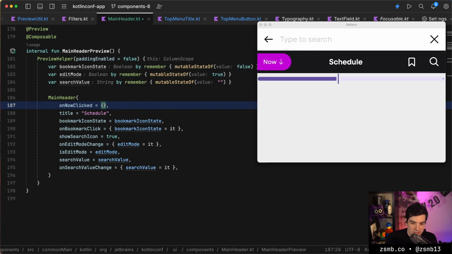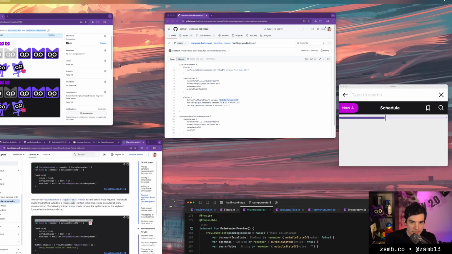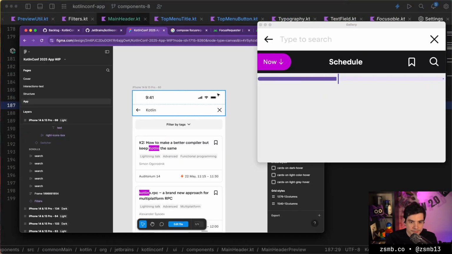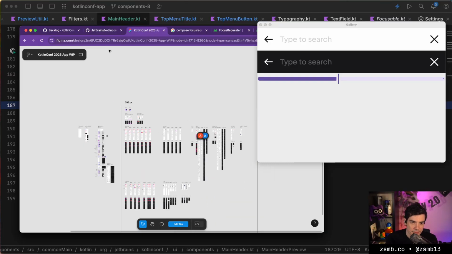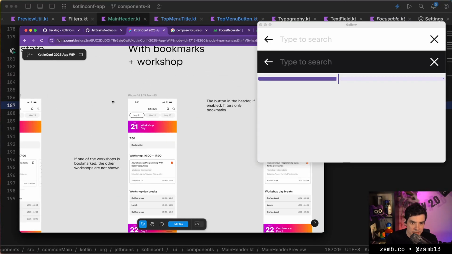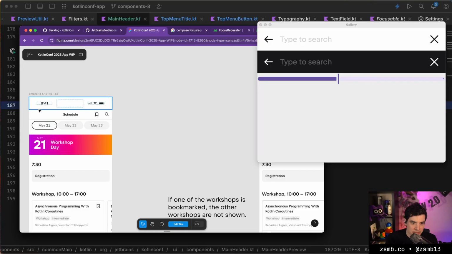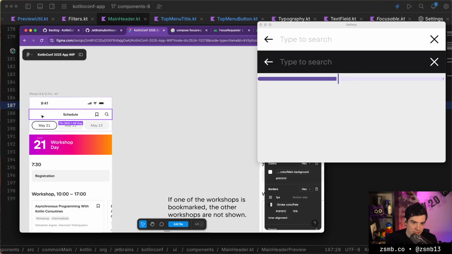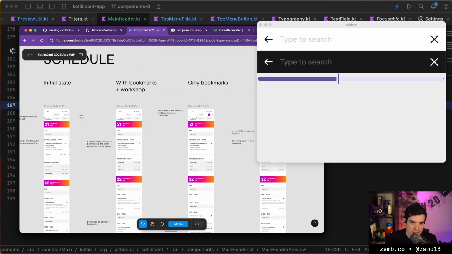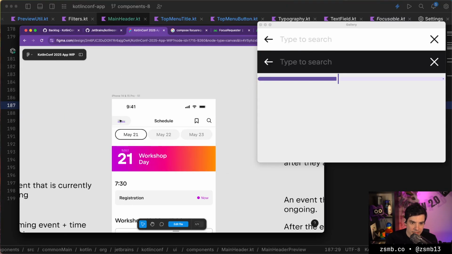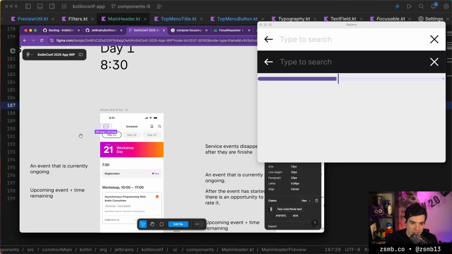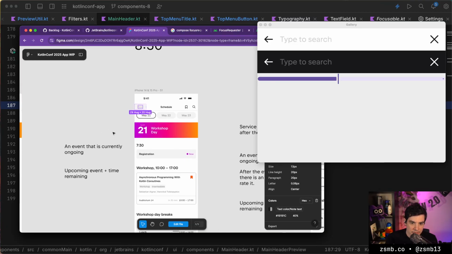That's an interesting question. Let's take a look at where our design is. There we go. Let's take a look at what that now button will do real quick. Here we can see that there's nothing up there, so the now button is just missing in this state. And now it's up there.